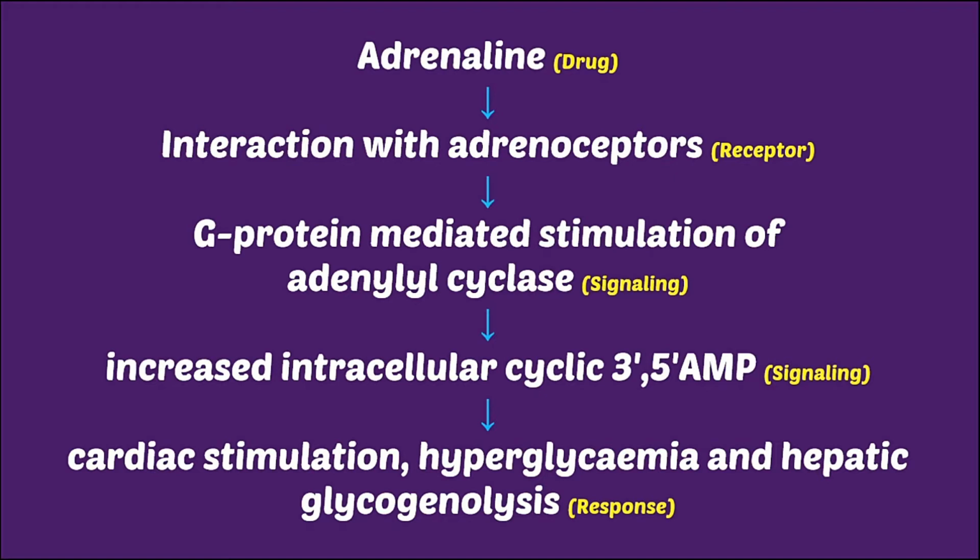So ATP to cyclic AMP in the presence of active adenyl cyclase. That is another signal. The first signal was activation of adenyl cyclase. The second signal is conversion of ATP to cyclic AMP, right?